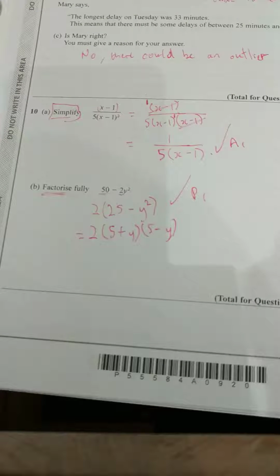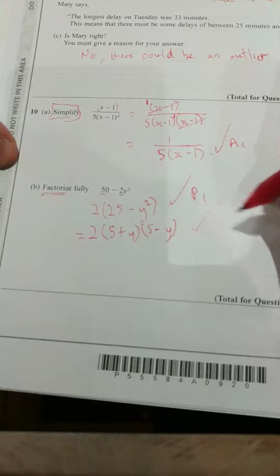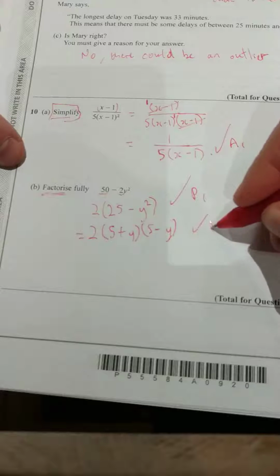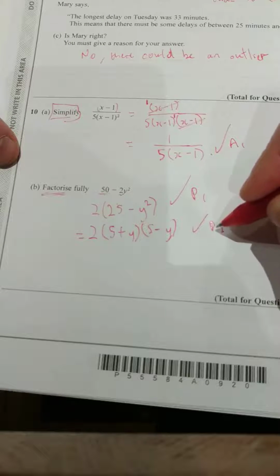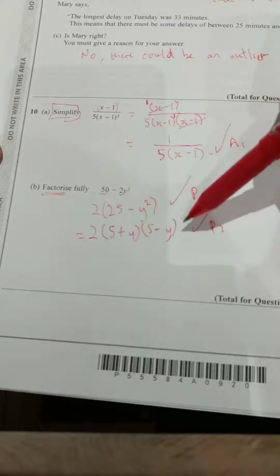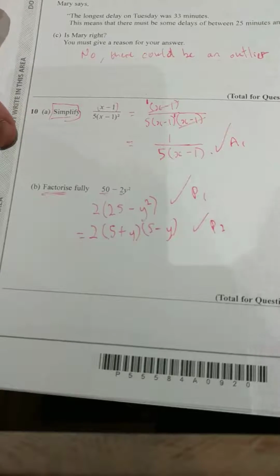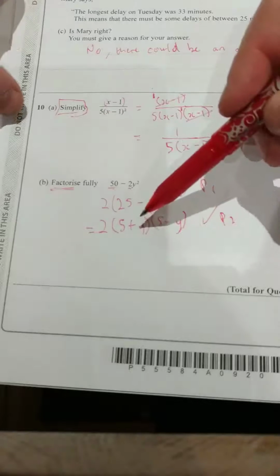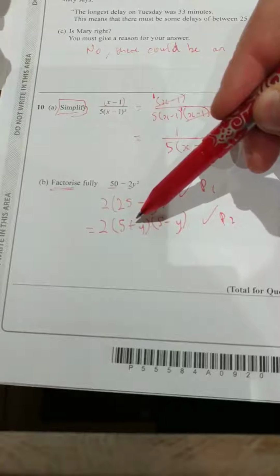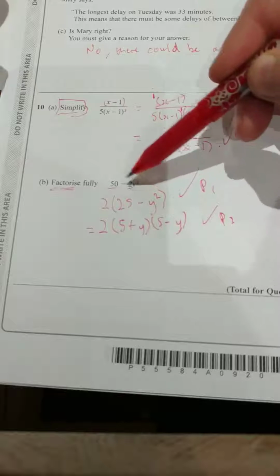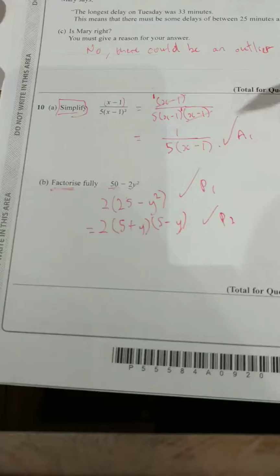And that now is fully factorised. There's my second process mark, process number 2, because it's now all factorised. It's 3 things multiplied by each other. But 2 algebra marks means it's going to be fairly simple. And if I had time, if you were just looking at certain questions to get all your marks, you might multiply this out and see if it comes back to this. So again, you can know you're fully correct.